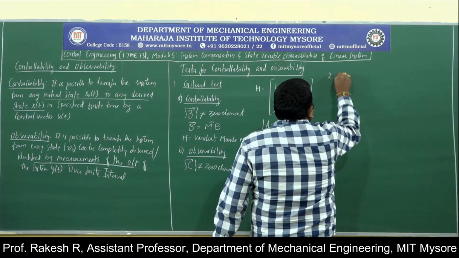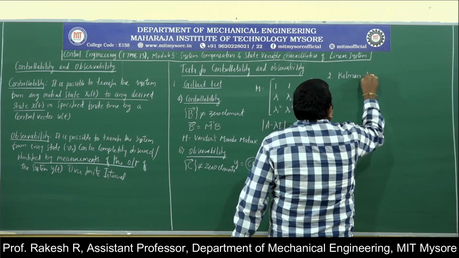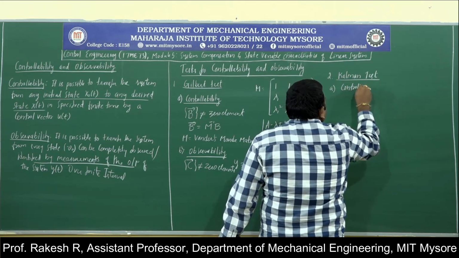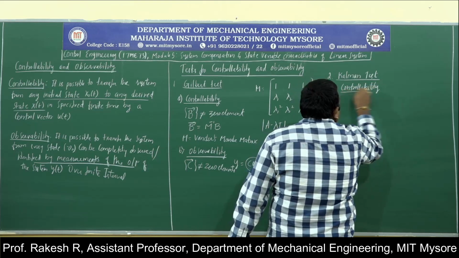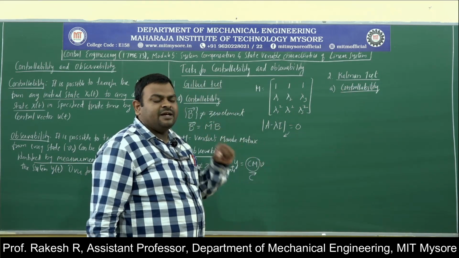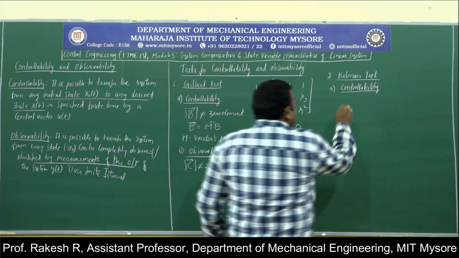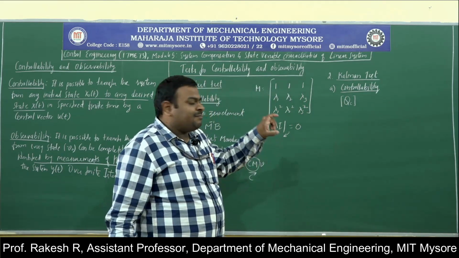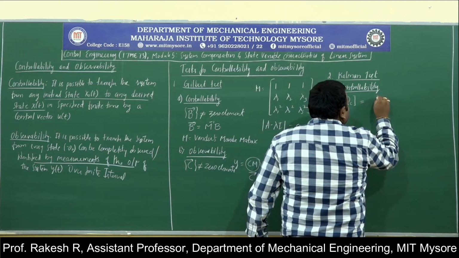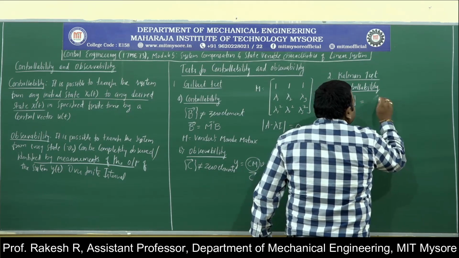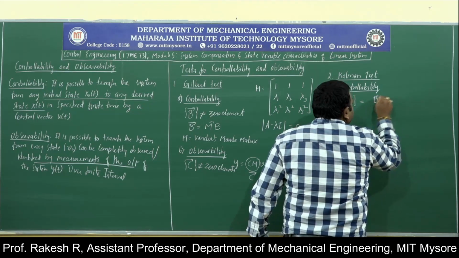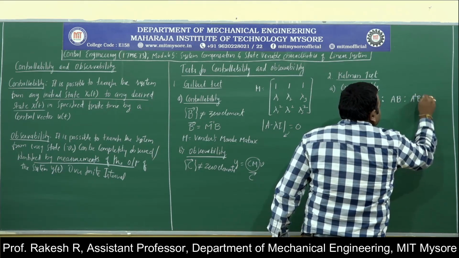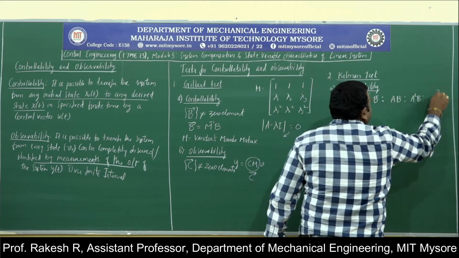Next, another test is Kalman test. Kalman test for controllability is, we will be defining a matrix, that is the controllable matrix QC, and that matrix will be, initially it is B, AB, A square B, etc. This is a matrix, it will go.